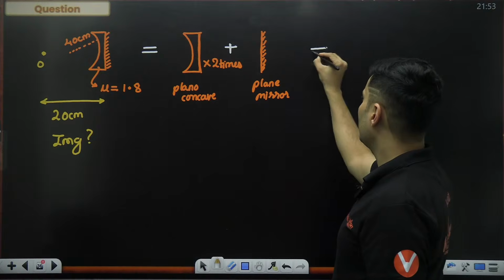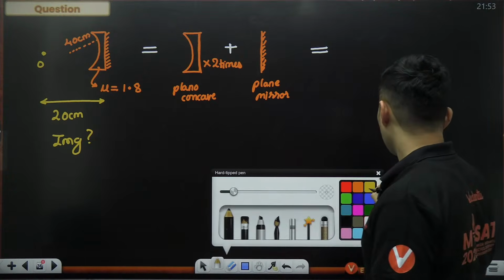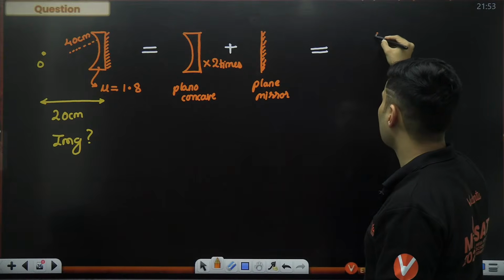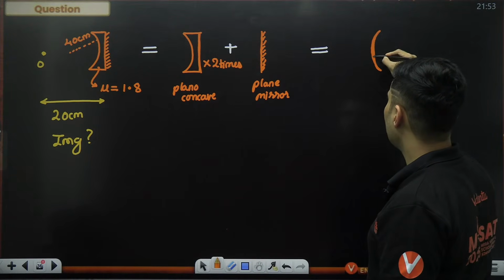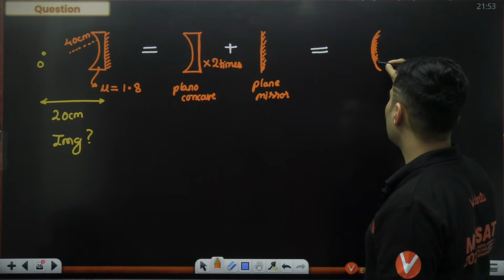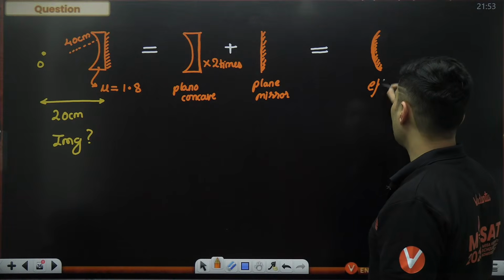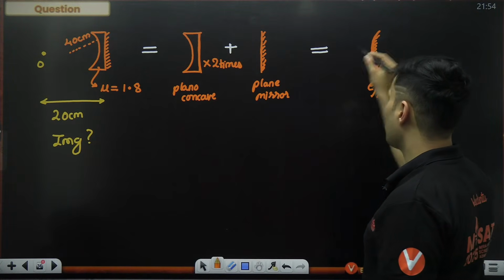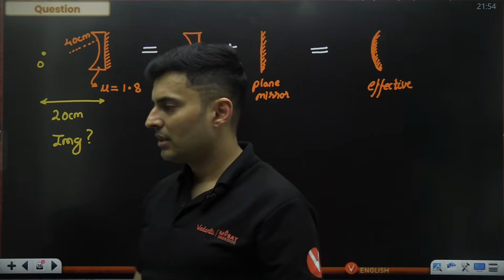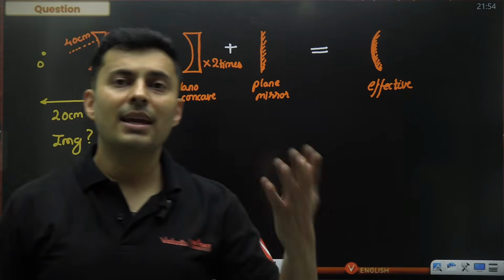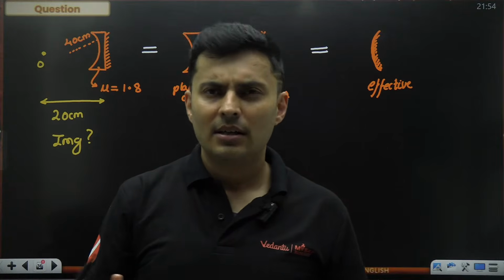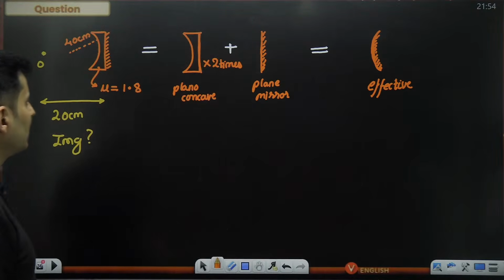This completely will behave like, most likely it's diverging in nature, so it will be a diverging mirror, something like this. This is your effective mirror. You should be able to predict this easily, because concave lenses are diverging in nature, so the final mirror will also be diverging in nature.